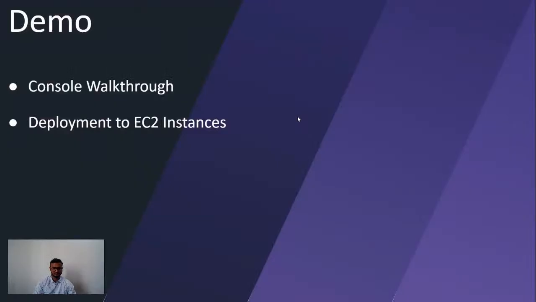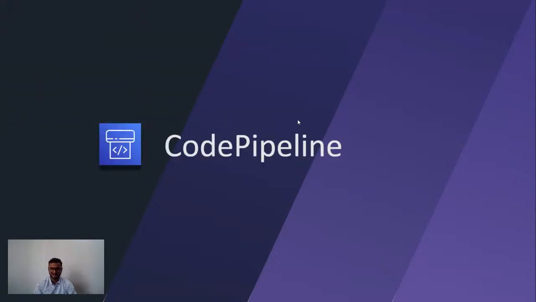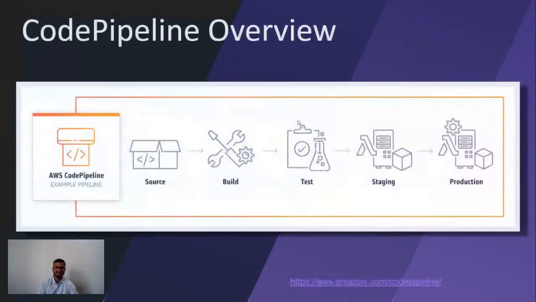So now we have covered the CodeDeploy part. Now here comes the very important service, which is CodePipeline. CodePipeline, if I have to say, orchestrates all the services that we saw so far, which is CodeCommit, CodeBuild, and CodeDeploy, in a single stream. So here we can see that this is my CodePipeline, and all the services, source, build, test, staging, production, are all integrated with this.